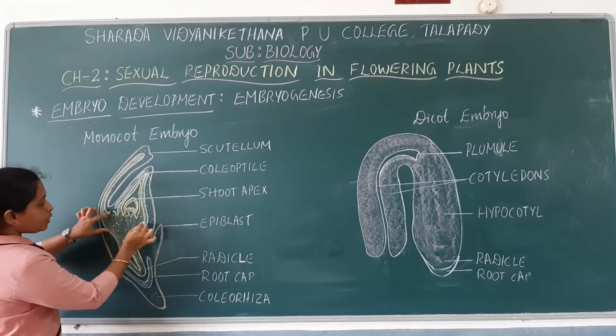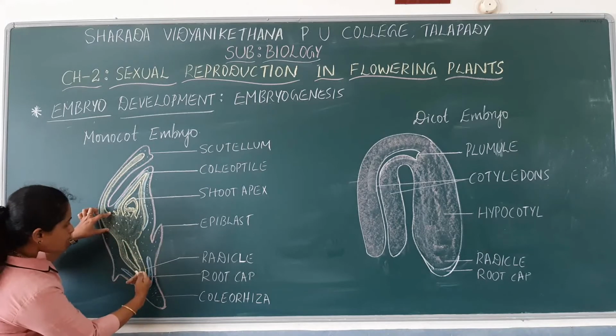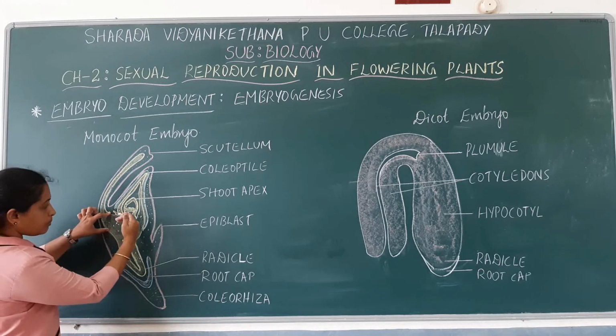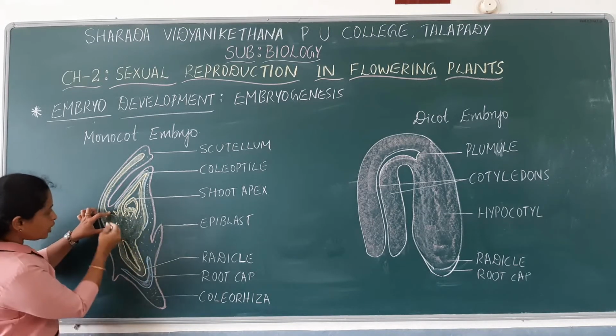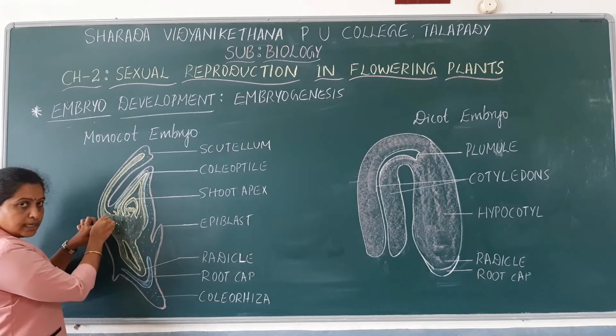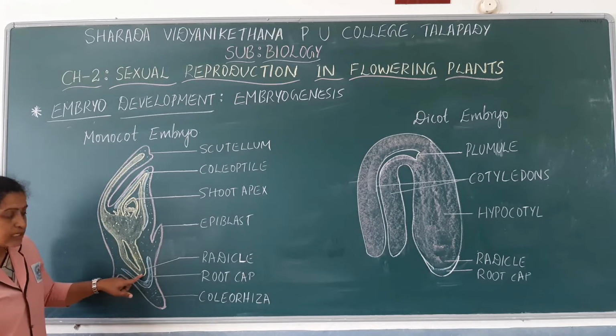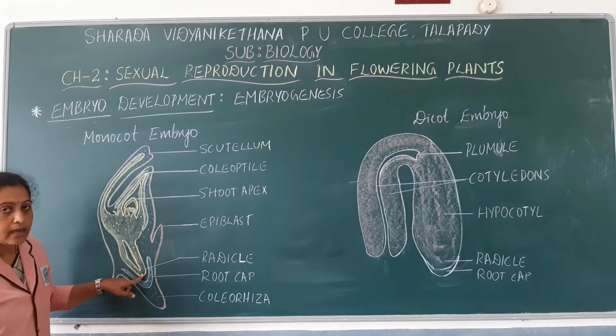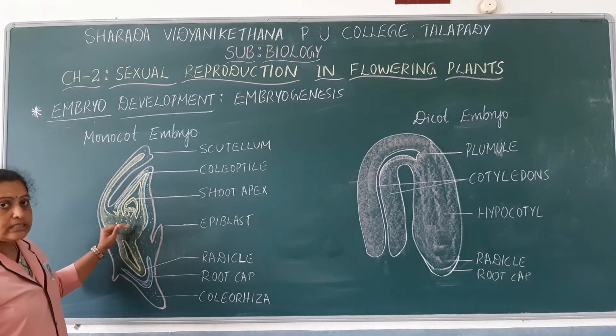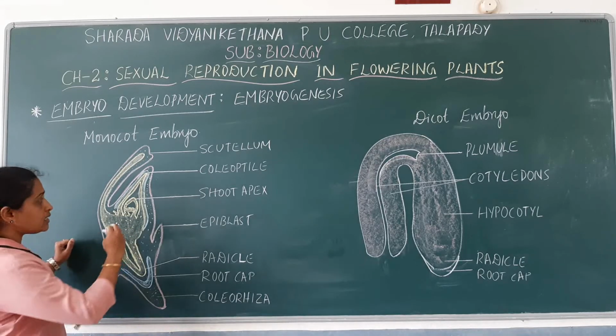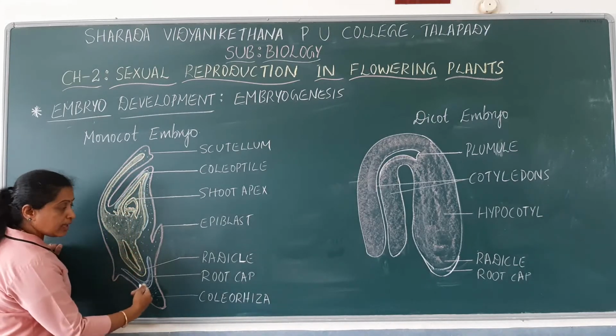Part of embryonal axis below the point of attachment to the cotyledon is known as hypocotyle, and hypocotyle terminates with radicle. So there is embryonal axis. Embryonal axis has got two parts, epicotyle as well as hypocotyle.